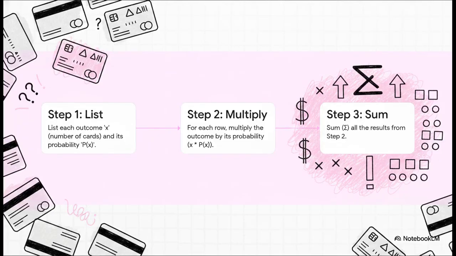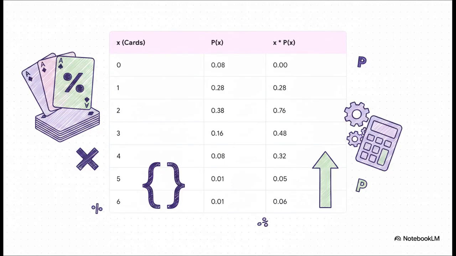So let's get our hands dirty and make this real with an example. Let's say we have data on how many credit cards customers at a store carry, and we want to find the expected number. The process follows the formula perfectly. Step 1, list the outcomes. Step 2, do the multiplication for each. Step 3, add it all up. And here's the calculation laid out in a nice, clean table.